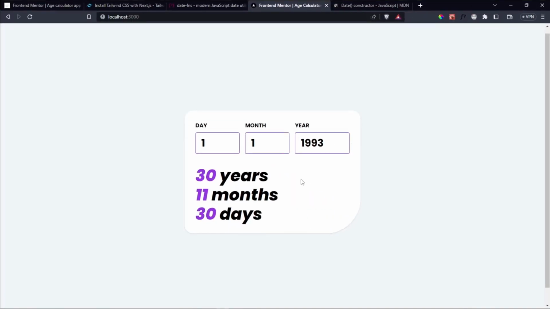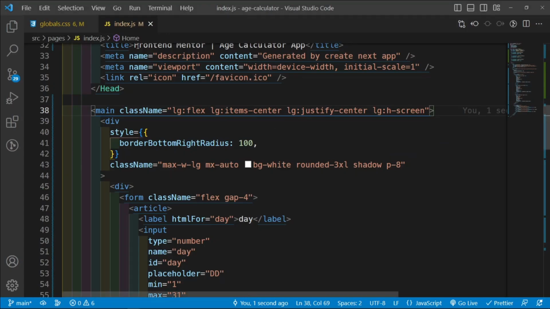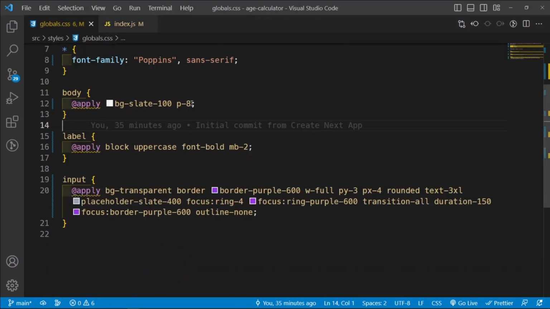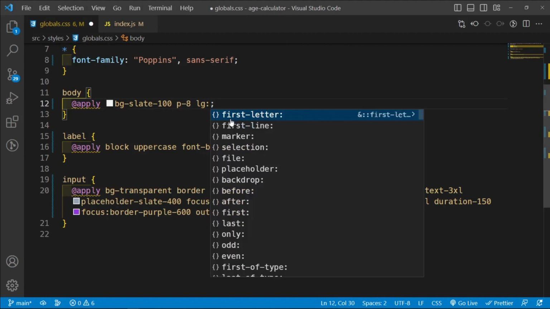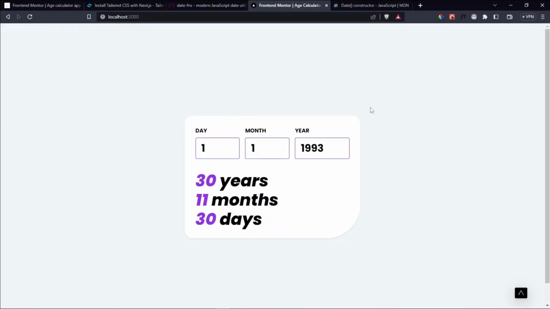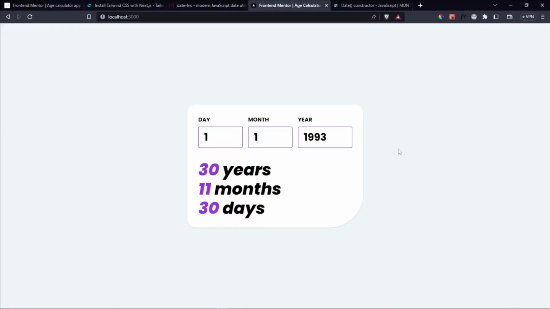And then once that happens, I want to remove this padding all around. Where did I apply that padding? Here. So let's say that for large screens, the padding all around should be 0, which is going to remove the scroll bar. And there we go. Now this is perfectly centered.